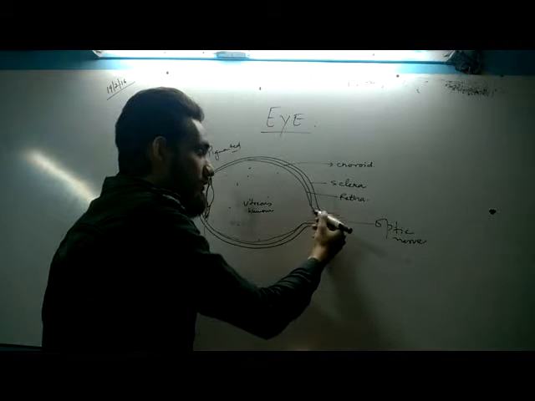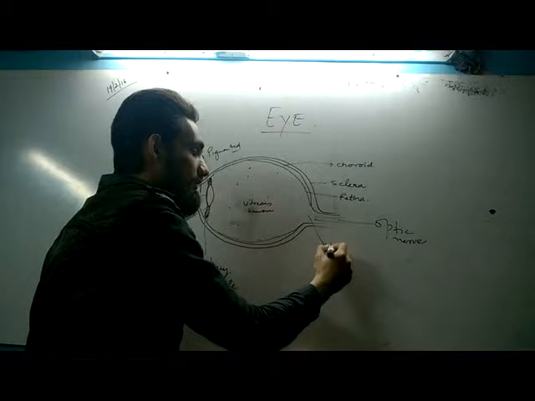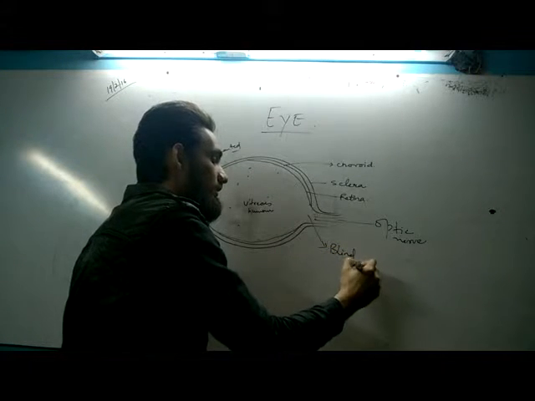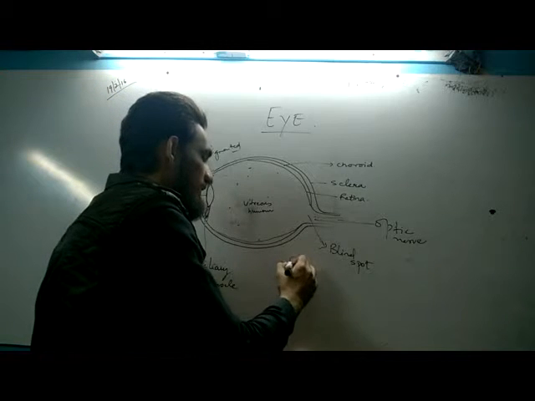Now here there is no retina. No retina is here. So this is called the blind spot. This position is called the blind spot. Okay, no retina is here. The retina actually contains,